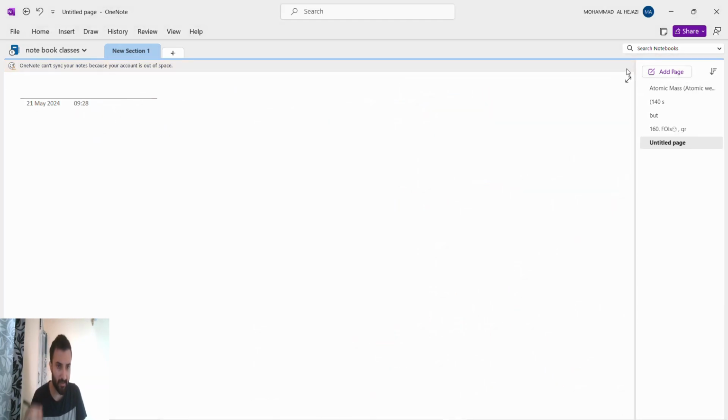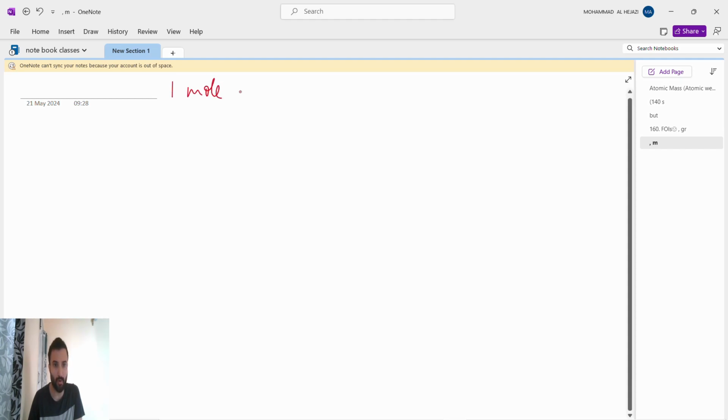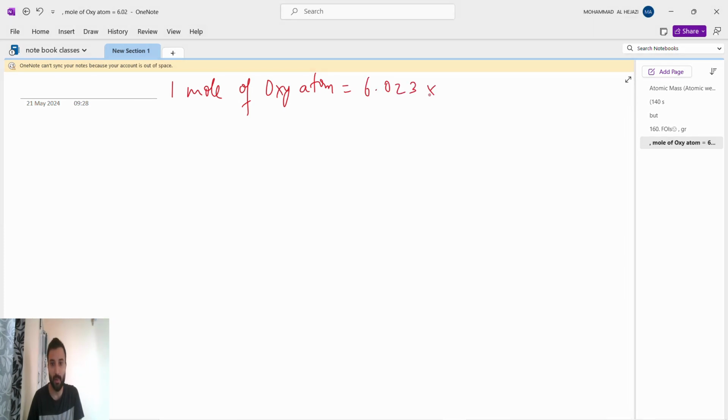Like for example, if I tell you 1 mole of oxygen atom, now we'll see 1 mole of oxygen atom is how much? Yes, 1 mole of oxygen atom is 6.023 into 10 to the power of 23, Avogadro number. And 1 mole of oxygen atom, how much? Yes, 16 grams. Right, both are same. Correct.